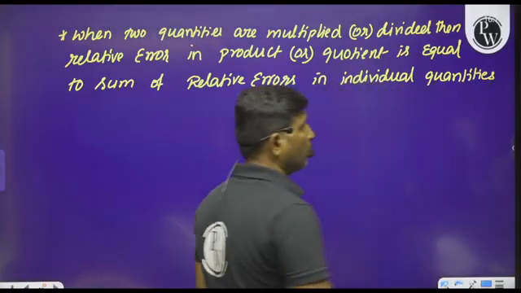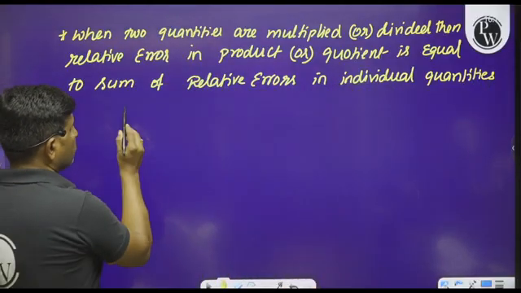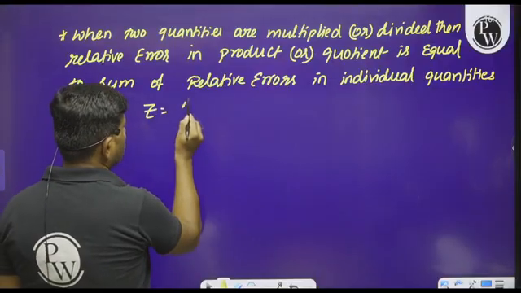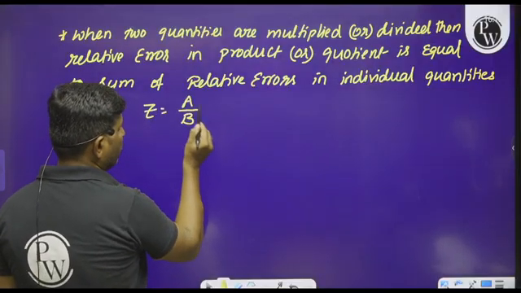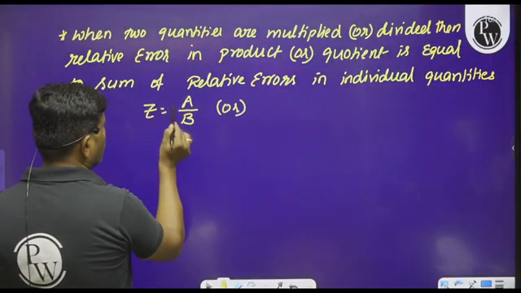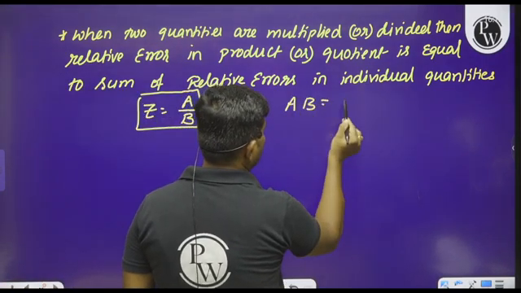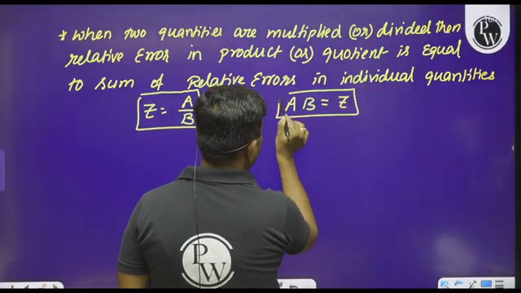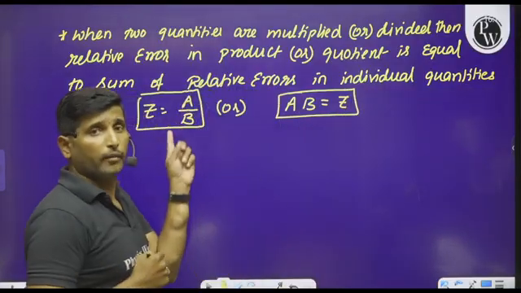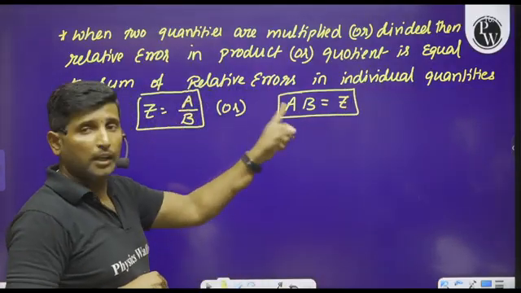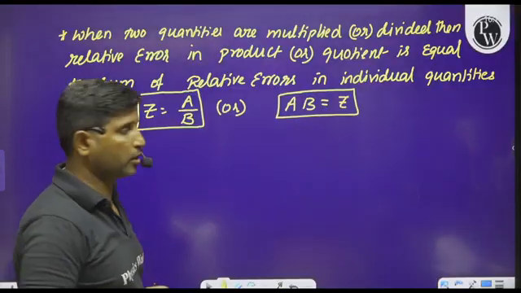These are very important for us. For example, if I take two quantities A and B and if I divide them, we will get the quotient. If we multiply the two quantities, we will get the product.